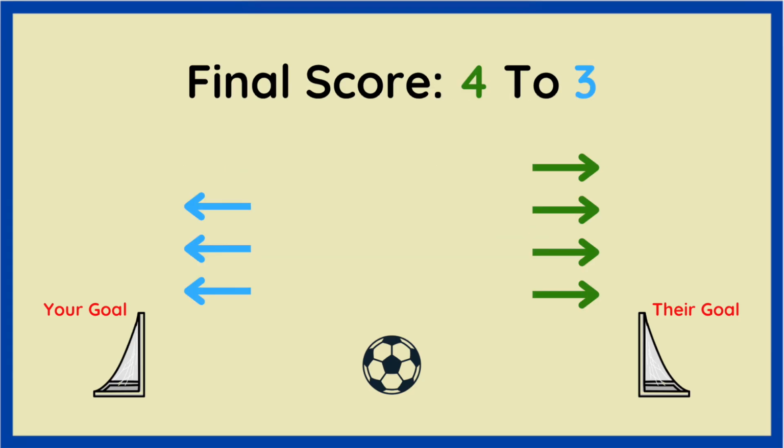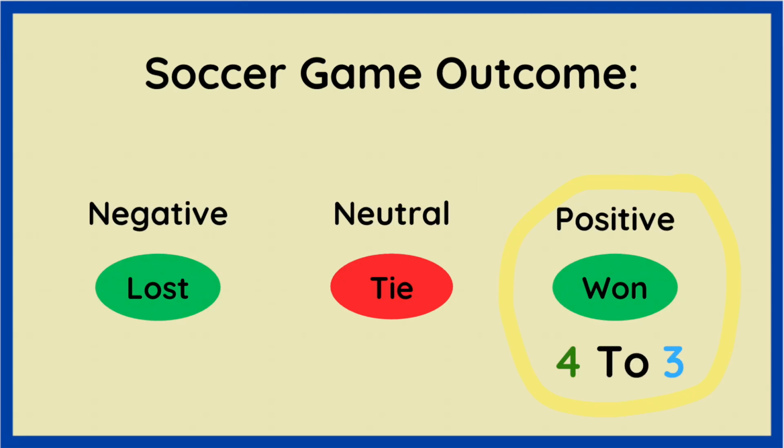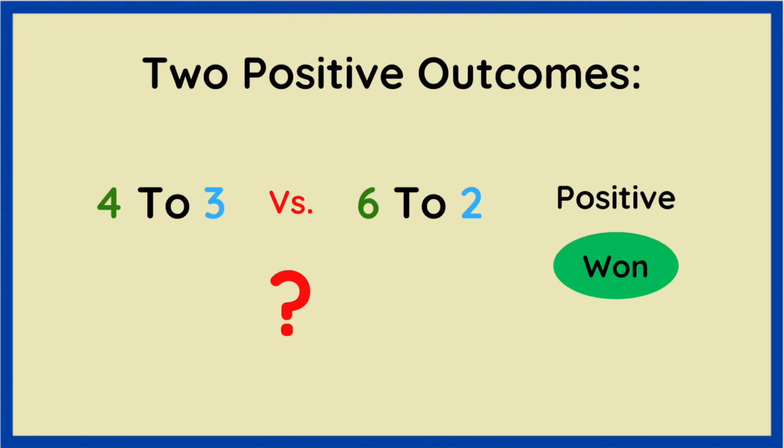Let's say, for example, that we scored 4 goals and the other team scored 3 goals. Did we win, did we lose, or did we tie? Well, we won because we scored more goals than the other team. Let's say instead we're on a hot streak and we score 6 goals, whereas the other team only scores 2. Obviously, we won both times because we scored more goals each time.